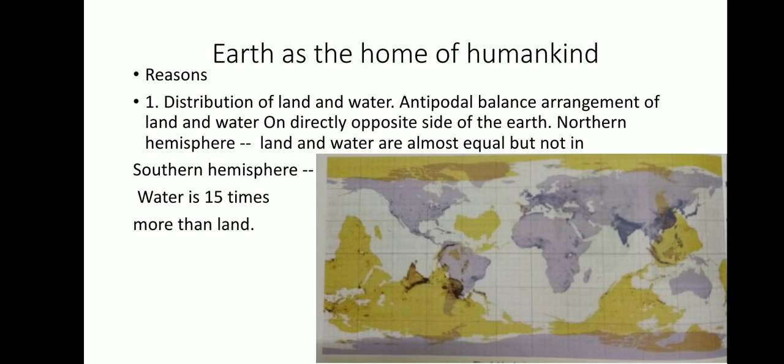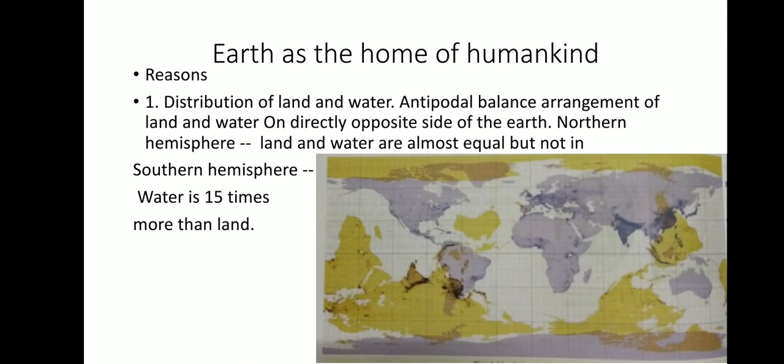First is the distribution of land and water. Earth is a planet where water and land both are present, and water is twice as compared to land. Water is 71%, land is 29%, and its distribution is uneven. If you see, in the northern hemisphere, the area of land and water are nearly equal, but in the southern hemisphere, water is 15 times more than land.